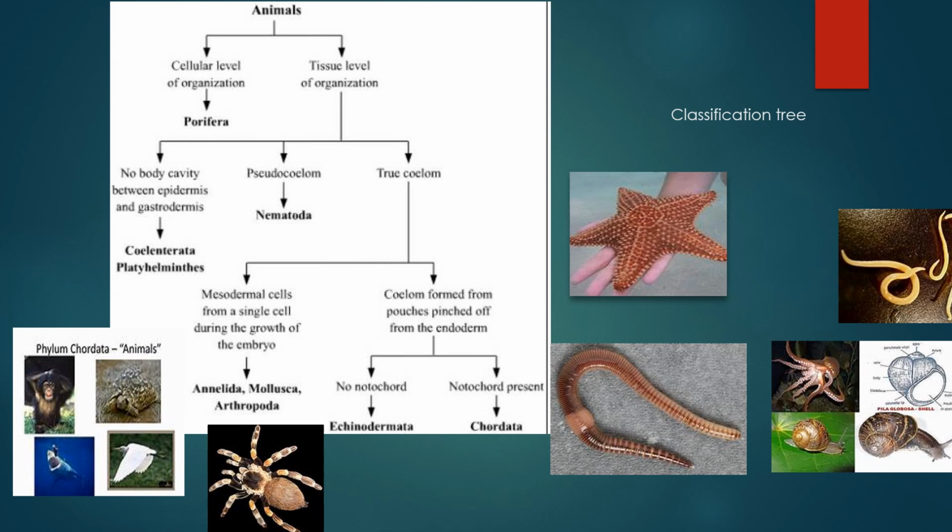True coelom, where mesodermal cells form a single cell during the growth of the embryo: Annelids, Mollusca and Arthropoda. Coelom formed from the pouches pinched off from the endoderm, that is with no notochord, Echinodermata, and with notochord, Chordata.